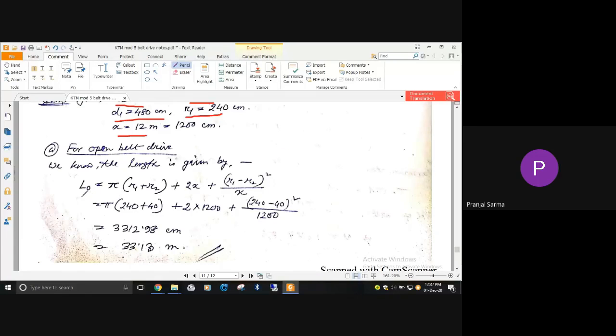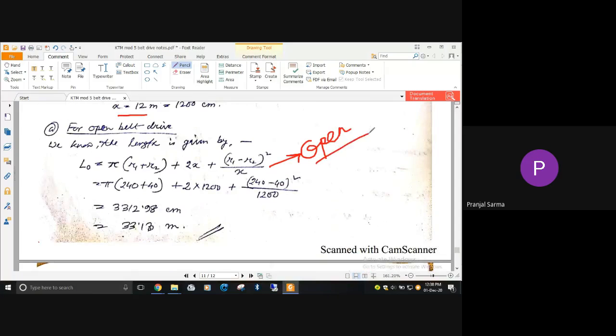The length of the belt for open, L_O, is nothing but pi times (R1 plus R2), plus 2 times the central distance, 2X, plus (R1 minus R2) whole squared divided by X. So this is for the open belt drive. Considering the open belt case, we have used this particular formula.